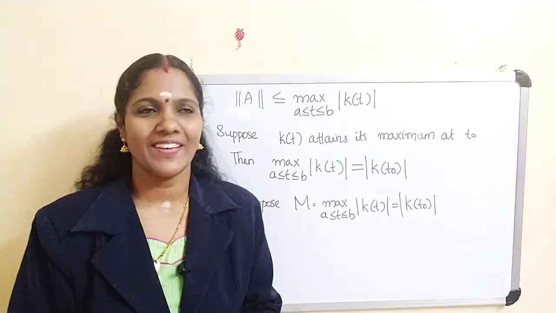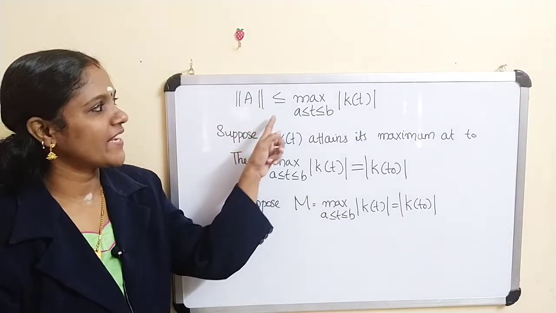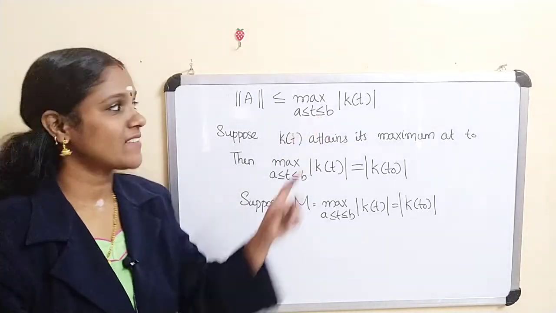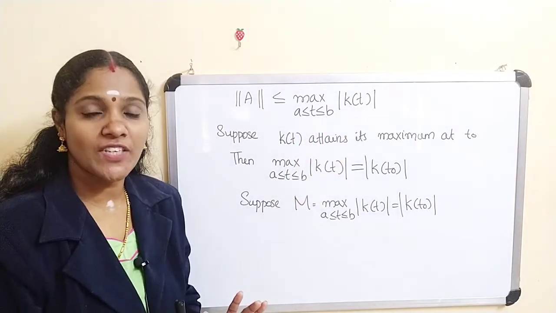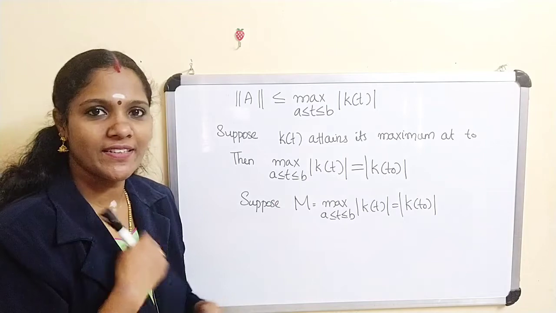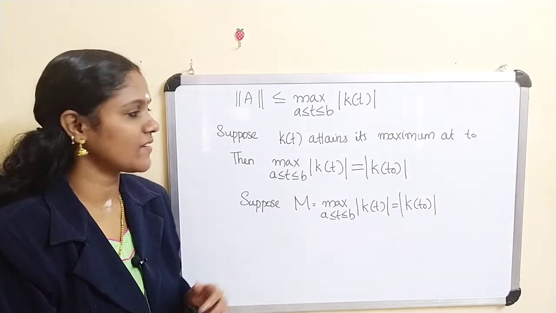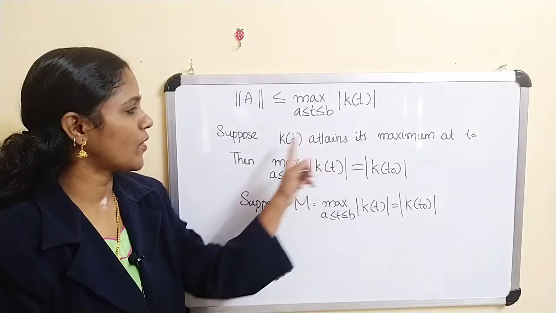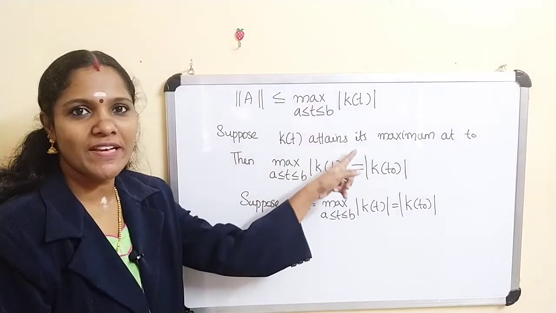Thus we get norm of A is this one. As k of t is a continuous function, bounded on the closed interval [a, b], it attains its maximum on [a, b]. Let t naught be the point at which mod k of t attains its maximum.